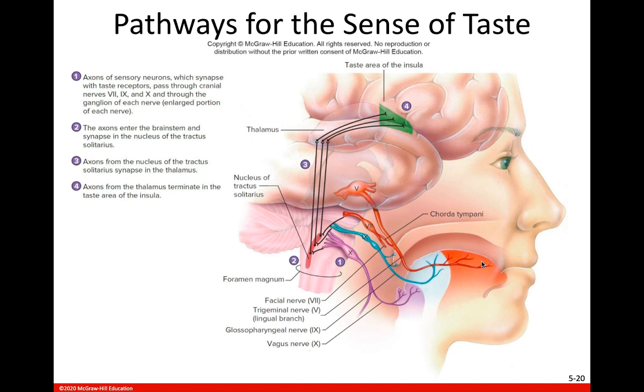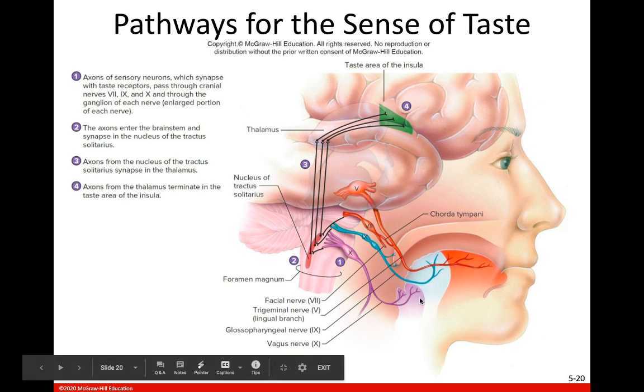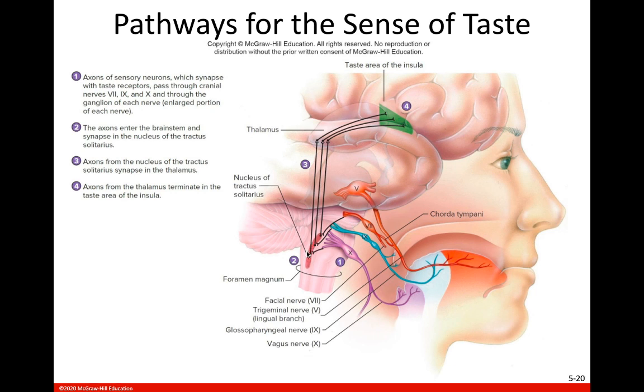So the gustatory cells in the taste buds will be depolarized. They will release neurotransmitters, which will then activate secondary neurons in these cranial nerves, 7, 9, and 10. And then the action potentials from these cranial nerves will go to that tractus solitarius in the medulla oblongata, and then from there, those action potentials will be sent to the thalamus here, kind of in the center of our brain, and then from the thalamus to the insula, which is this fifth lobe of the cerebrum between this temporal lobe here and the parietal lobe up here.